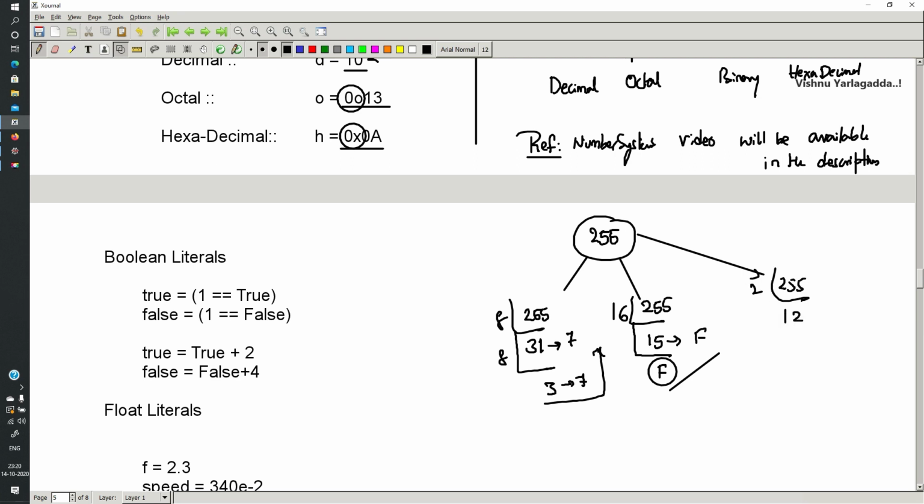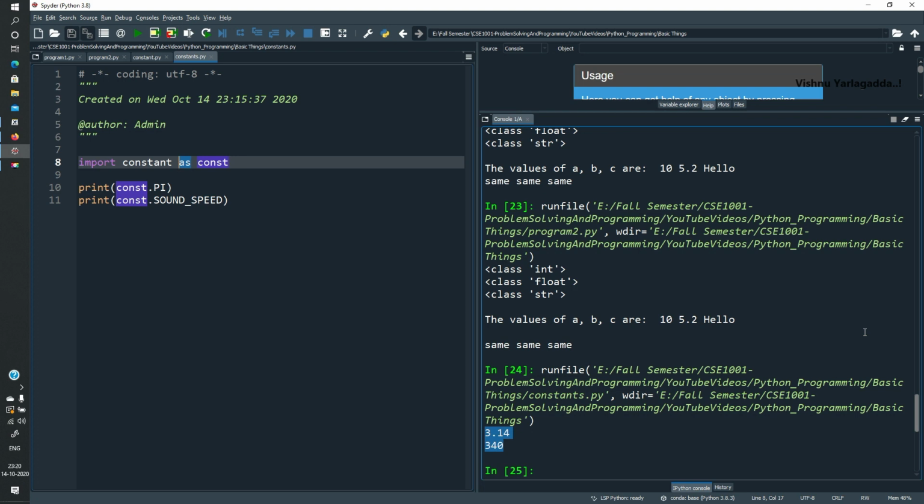Similarly, 255 in binary: dividing by 2 repeatedly, each step gives a remainder of 1, down to 15, which is four ones. So four ones and four ones, eight ones, is the binary value. I'll represent the same thing here. You can see.